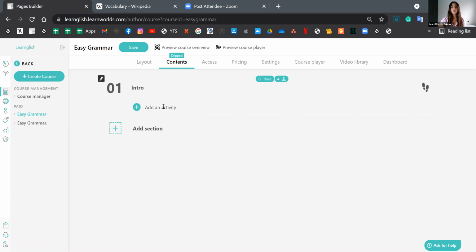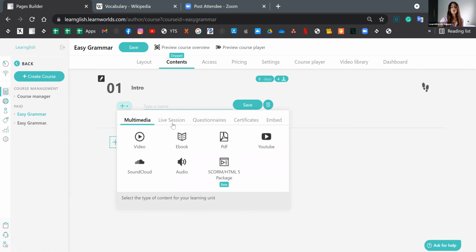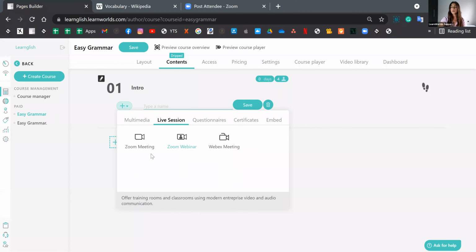So I'm going to be clicking right here. This menu pops up where you see all the categories of learning activities that we support. So the first one is multimedia. Of course, you can add videos, ebooks, PDFs, YouTube videos, SoundCloud tracks, MP3 audio files, SCORM HTML files. You can even have live sessions with the help of Zoom and WebEx. So you need to have a Zoom or WebEx account connected to your school prior to adding such an activity. You can add simple meetings or even webinars such as this one.